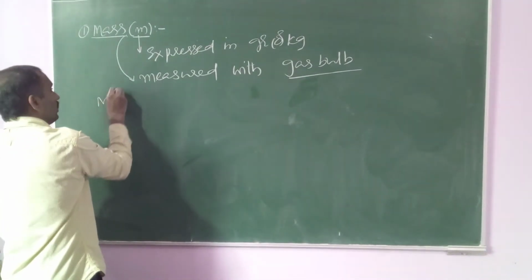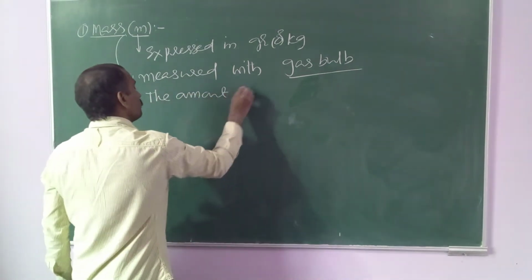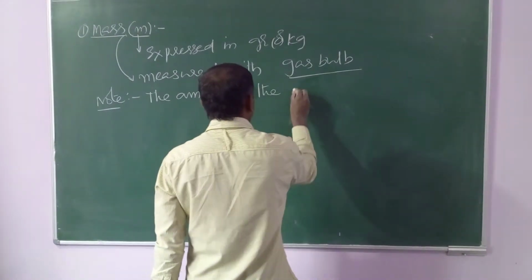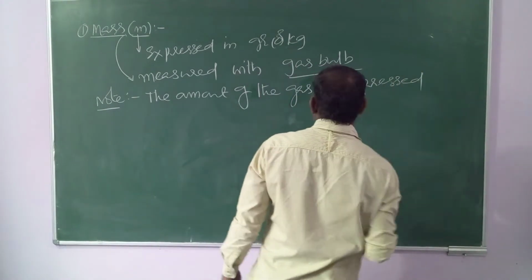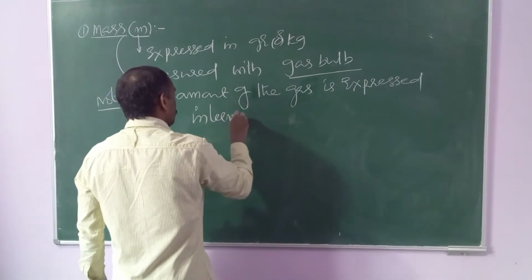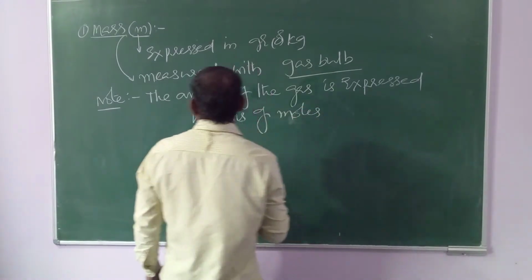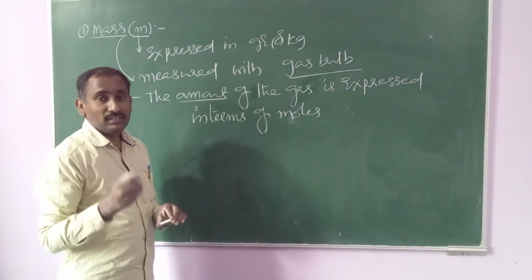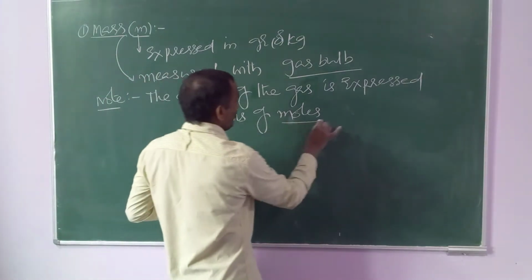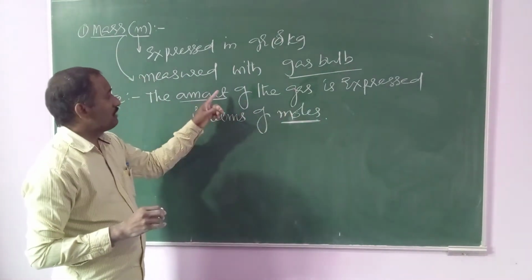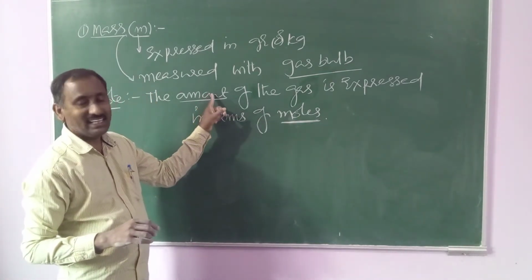After that, you should remember a small note point. In general, the amount of the gas is expressed in terms of moles. In the first year we studied there are 7 basic physical quantities. So in order to express the amount, what is the physical unit we are using? Mole. So the amount of the gas is expressed in terms of mole. Mole is nothing but one of the units for expressing amount.